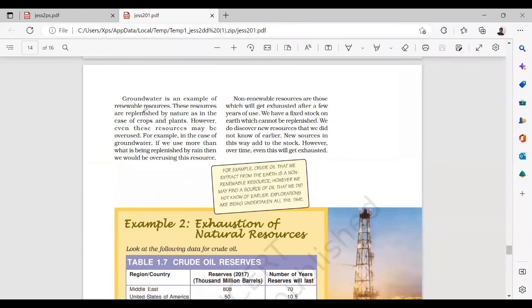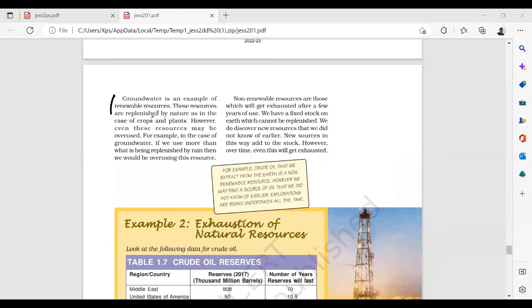Groundwater is an example of renewable resources. True, these resources are replenished by nature, as in the case of crops and plants. However, even these resources may be overused. For example, in the case of groundwater, if you use more than what is being replenished by rain, then we would be overusing these resources. This is called overshoot, or earth overshoot. Remember this term.